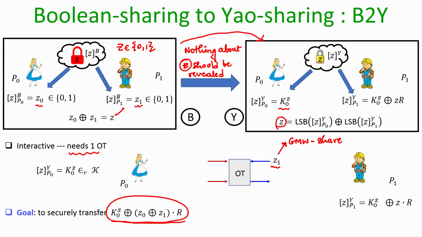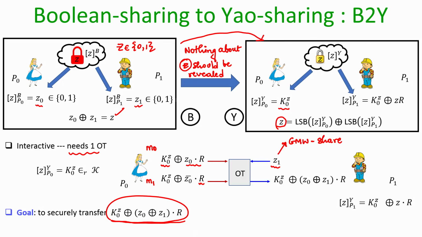So, he is participating as a receiver, his selection bit will be the GMW share, and Alice participates as the sender, where her 2 messages are these values. Okay. And she has everything to prepare the 2 messages. Z naught is her GMW share, the 0 key associated with 0 she has computed randomly, and the global offset is anyhow known to Alice.